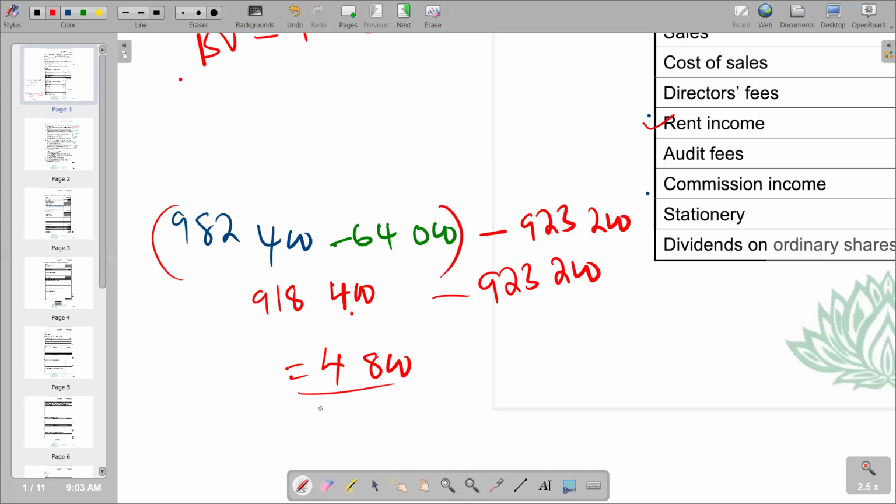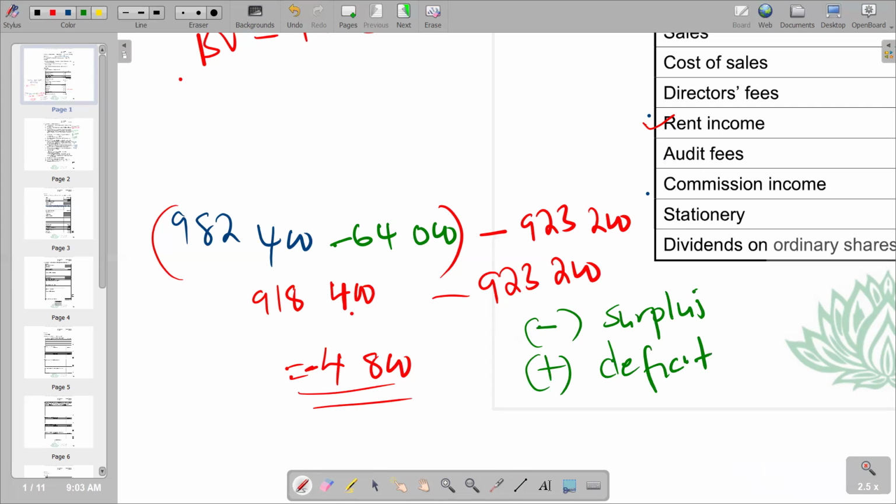So this 4,800 is a negative. It means using this method, if you get a negative figure, it is a surplus. If you get a positive figure, it's a deficit. So basically that's what we have. So we're going to take 4,800 as the trading stock surplus. And then we just summarize the final calculation that we did here.